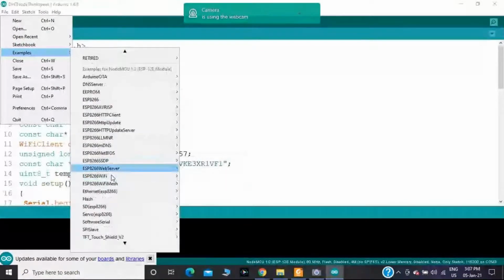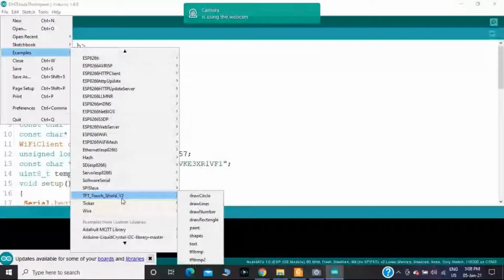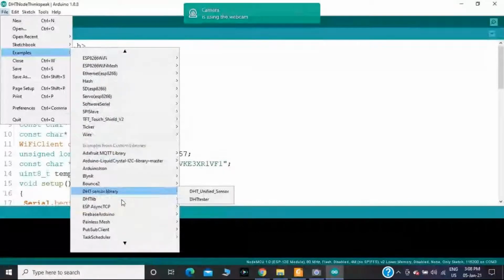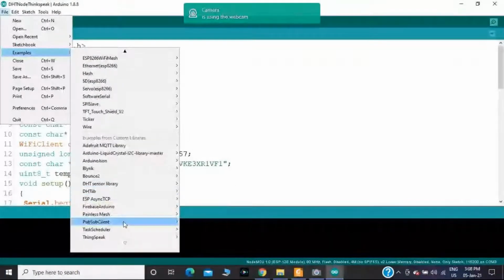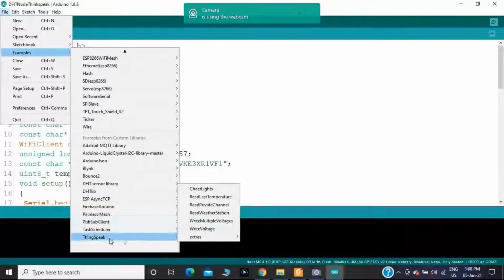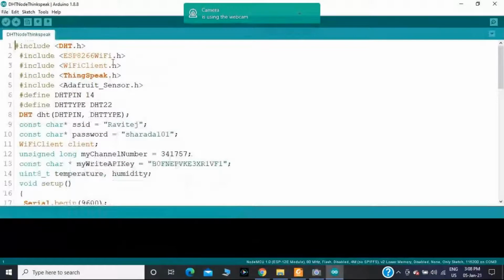In the example, you will get the ThingSpeak. Okay, the final one, what you are having, the ThingSpeak. Next, first, in order to fetch the temperature and humidity data, you need two libraries, that is the DHT.h and Adafruit sensor.h.